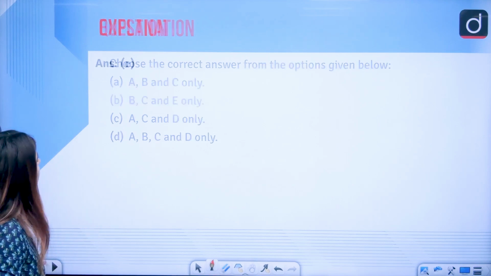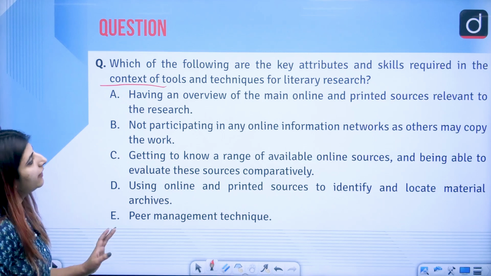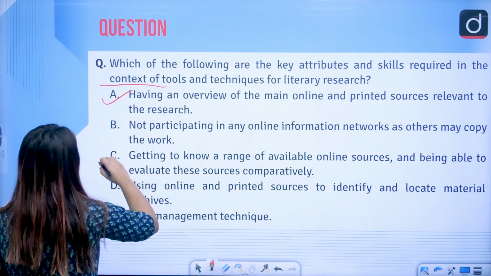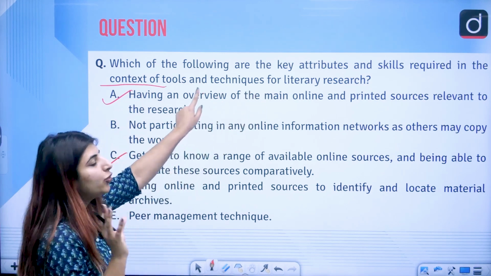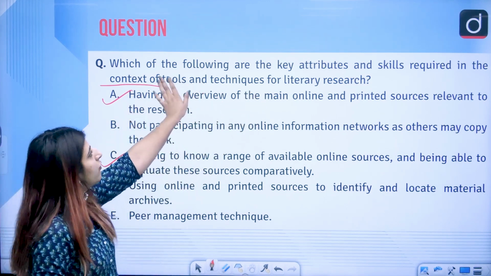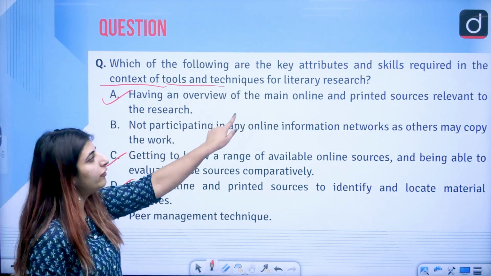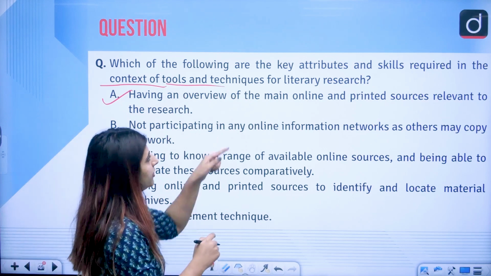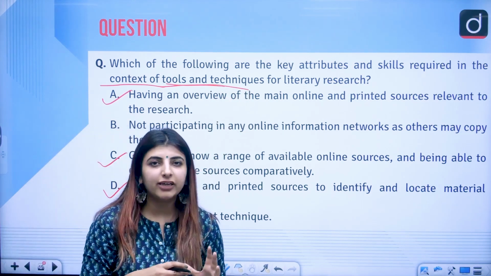The answer to this question is option C. That is A, C and D are the ones which are the key attributes required to conduct what kind of research? For the tools and techniques which are used for literary research, having an overview of the main online and printed sources, of course these are the tools from where we are going to gather the data for our literary research.